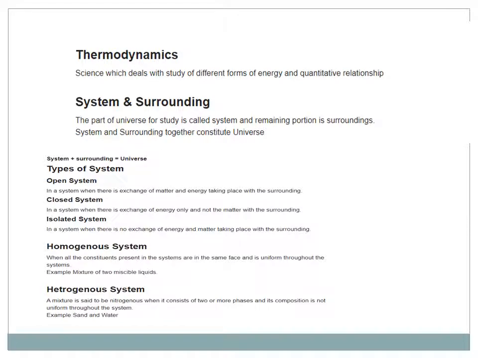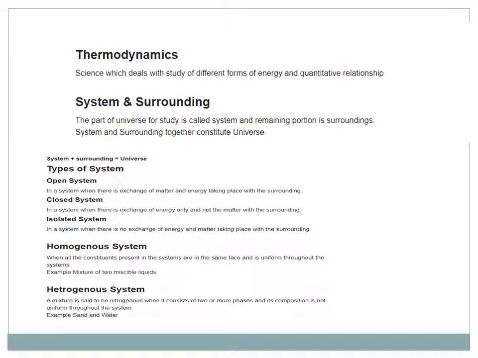Thermodynamics. So first of all, what is thermodynamics? It is the science which deals with the study of different forms of energy and their quantitative relationship. What is system? What is surroundings? The part of the universe chosen for study is called system, and the remaining portion is surroundings. System and surroundings together give the universe. It means system plus surroundings is equal to universe.